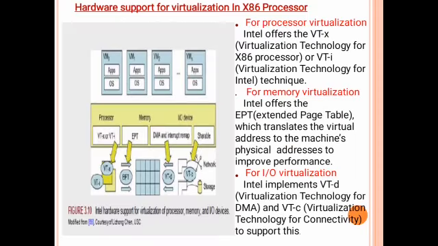This slide represents the hardware support for virtualization in x86 processors. Intel provides the hardware support for virtualization in x86 processors. Normally, there are three types of virtualization in the hardware. One is processor virtualization, next memory virtualization, last one input and output virtualization.